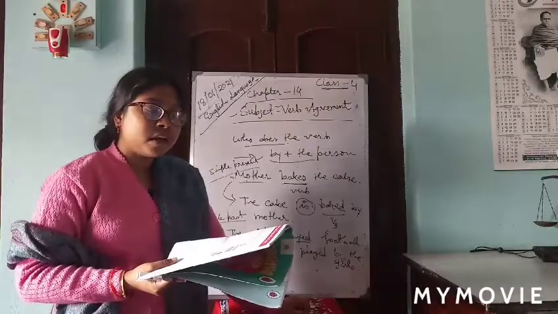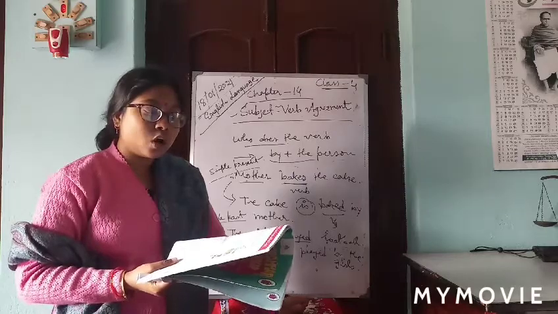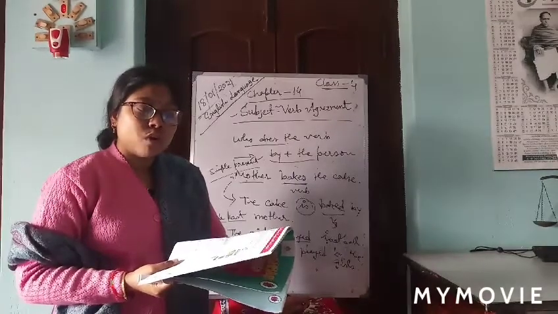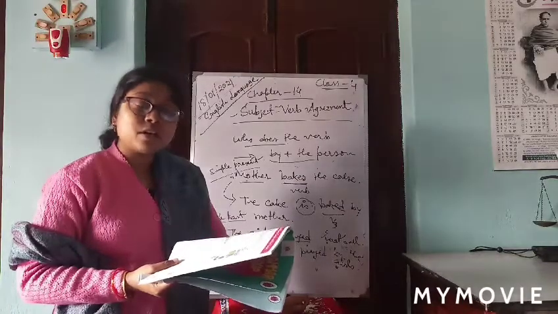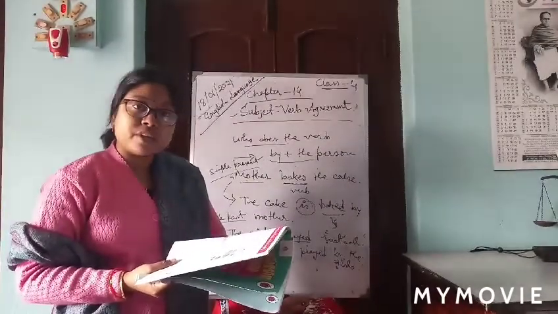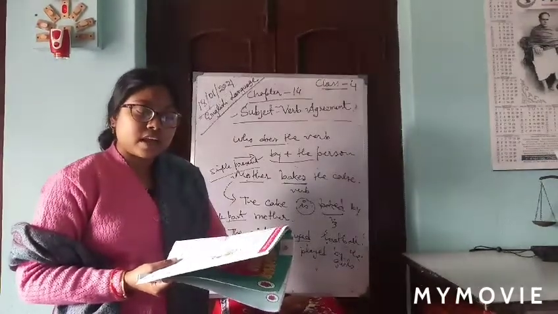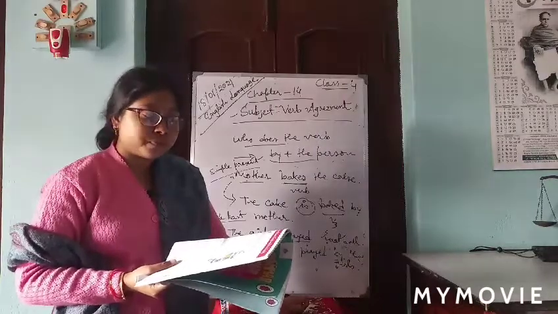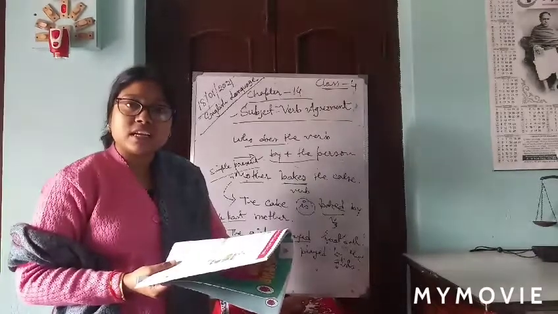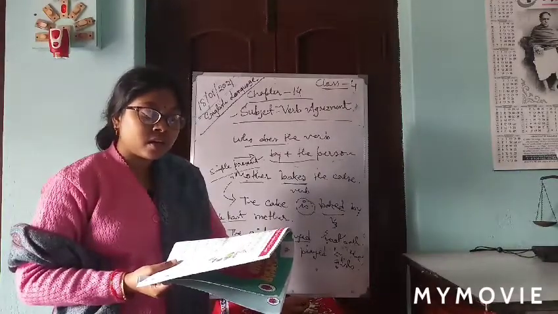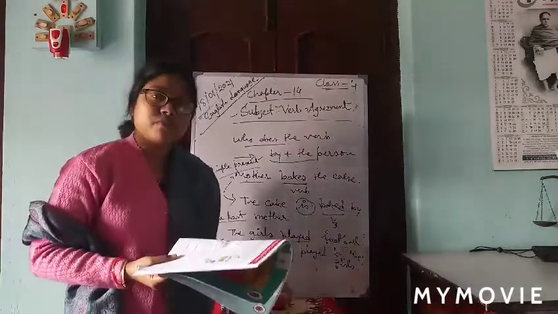Again, number 1: this plane is flown every day. It is simple present. A lot of socks are washed every day. Simple present. Many clothes are sold in this shop every month. Simple present. The water is drunk by the cat this morning. It is also present. The food was eaten by the mice yesterday. Simple past. The snowmen were made last Tuesday. Simple past. Clear? That was exercise number 1.